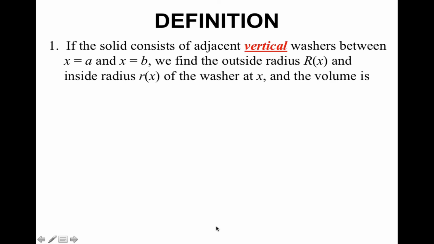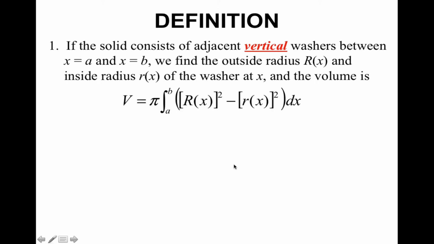To give a more formal definition, if the solid consists of adjacent vertical washers between x equals a and x equals b, we find the outside radius, big R of x, and the inside radius, little r of x, of the washer at x, and the volume is pi times the integral from a to b of the outer radius squared minus the inner radius squared. This represents the area of the big circle minus the area of the little circle.